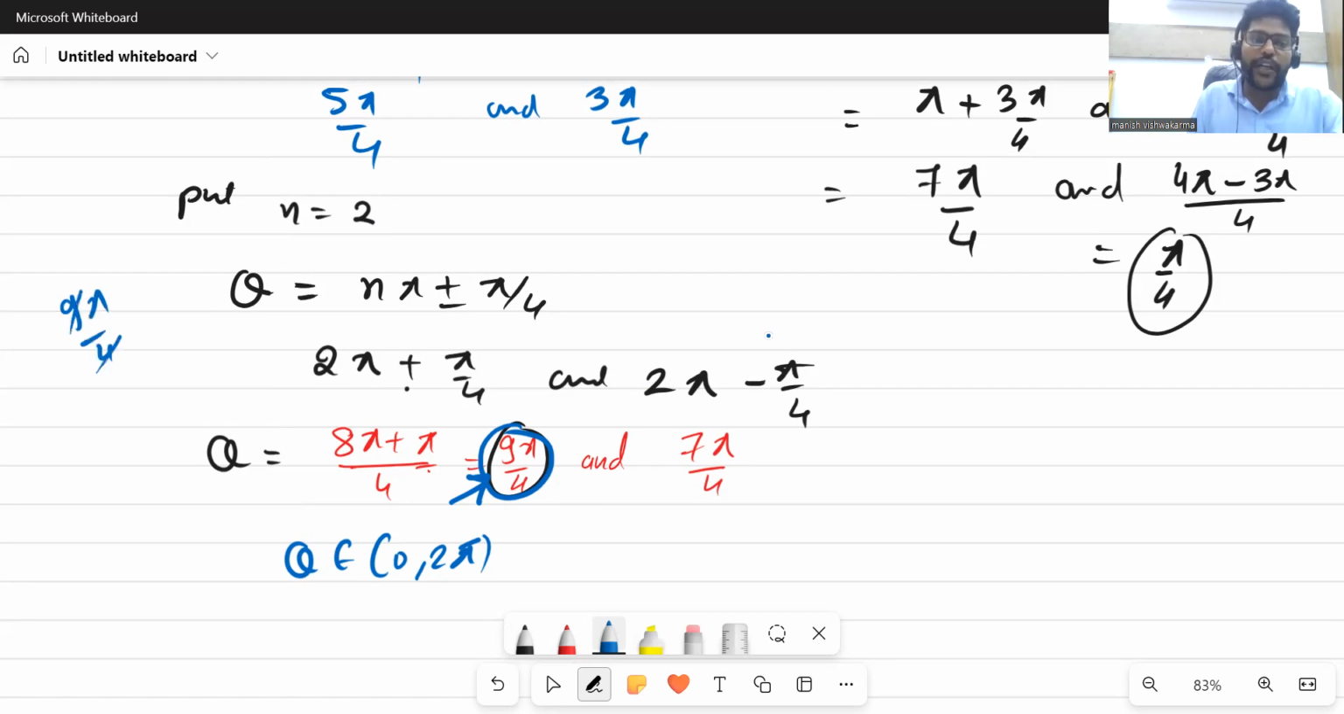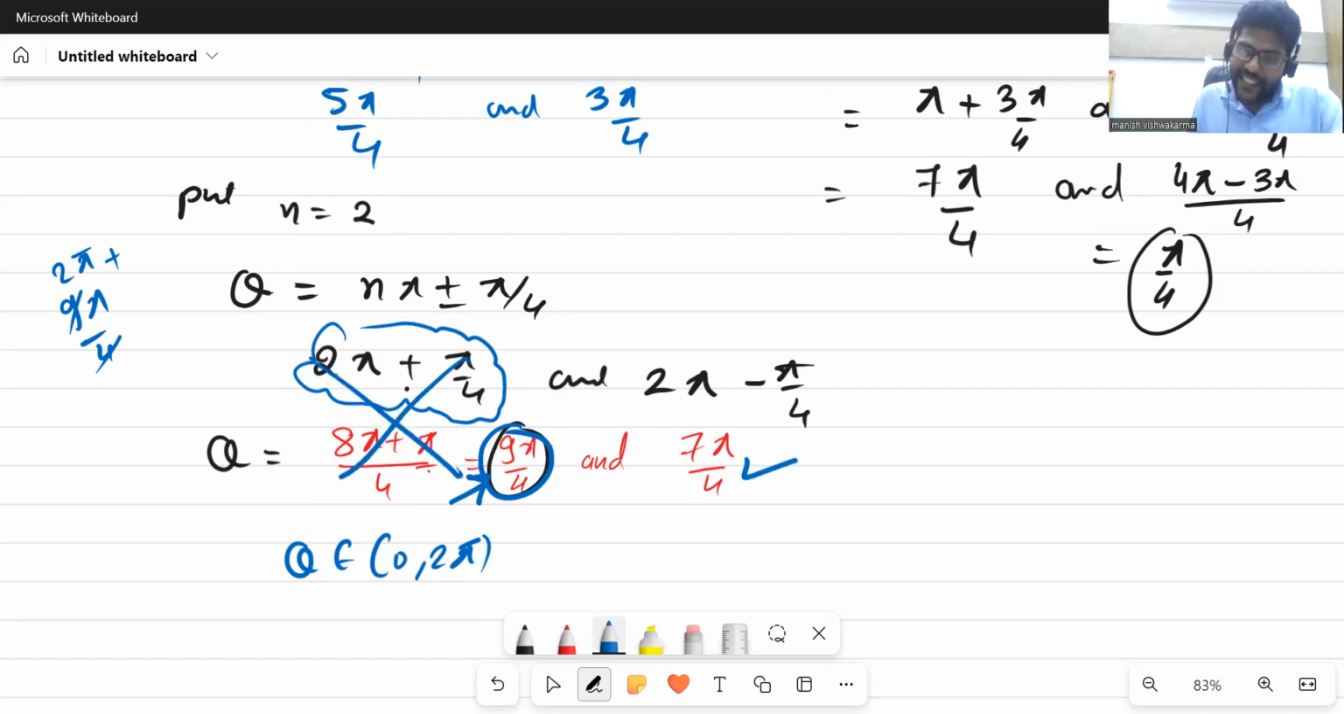When you divide 9 by 4, 2 fours are 8, so it's 2 pi plus something. That is why you can see here also it's 2 pi plus something, so it's more than 2 pi. That's why we are not going to take this angle. Can we take this? Yes, it's 2 pi minus something, which gives you 7 pi by 4. This is less than 2 pi, so we can consider this value of theta.